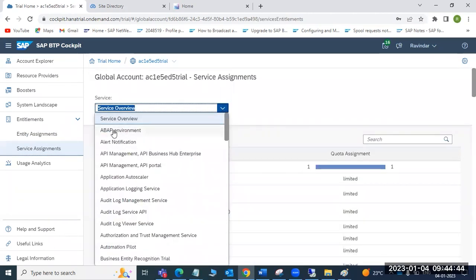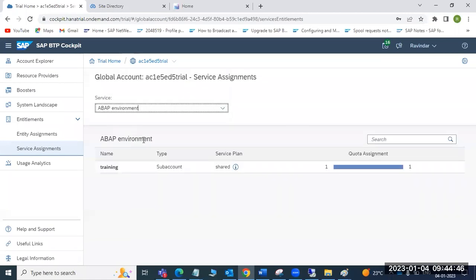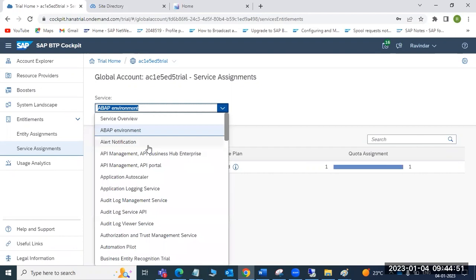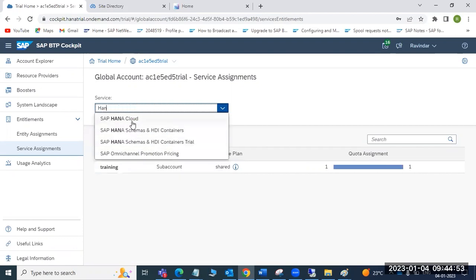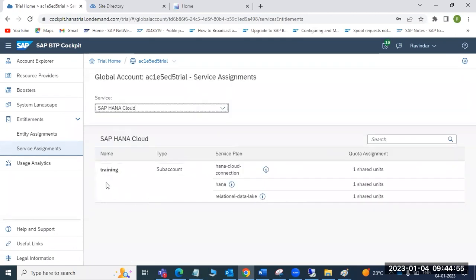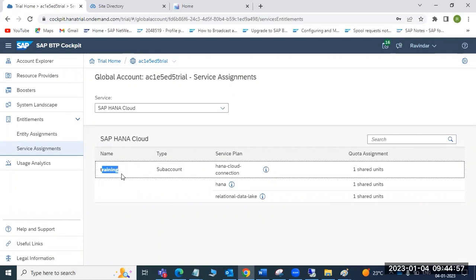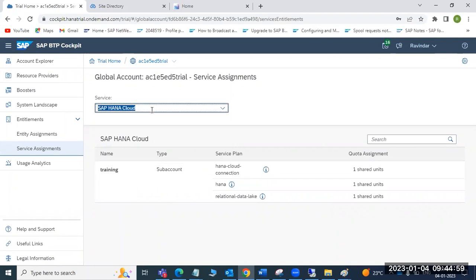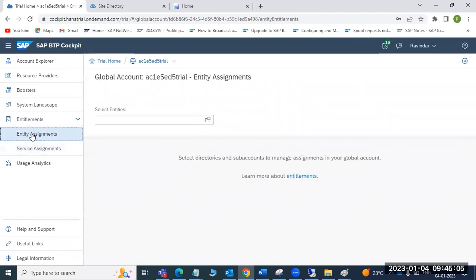So suppose if I go to the ABAP environment, this ABAP environment is assigned to the training sub account. Suppose if I take the HANA cloud, this HANA cloud is assigned to the training account. So like that we can assign the services to our sub accounts, and new services we can take from here.